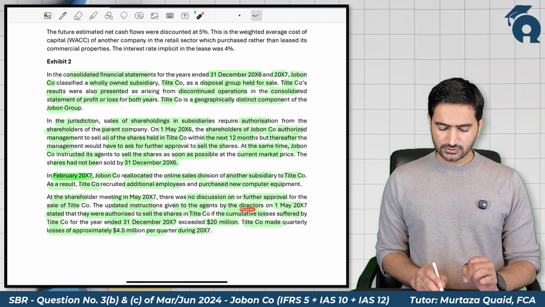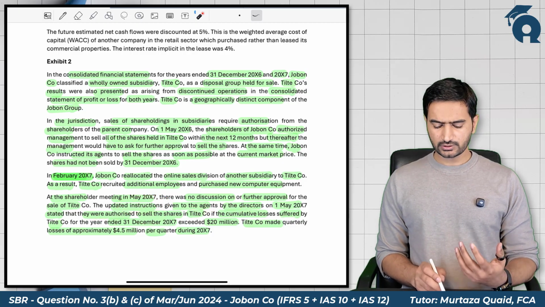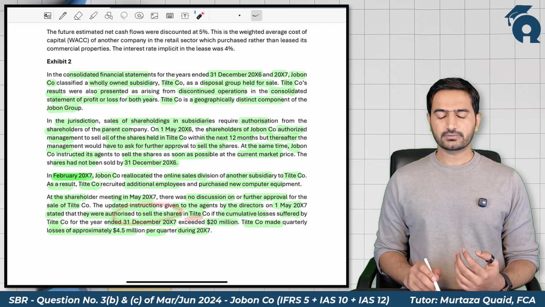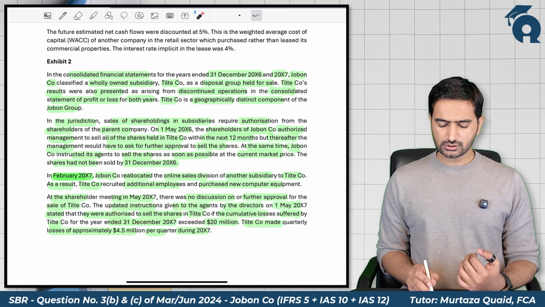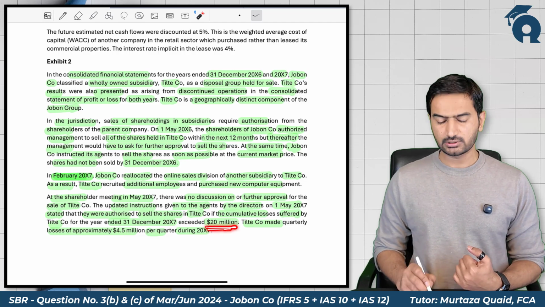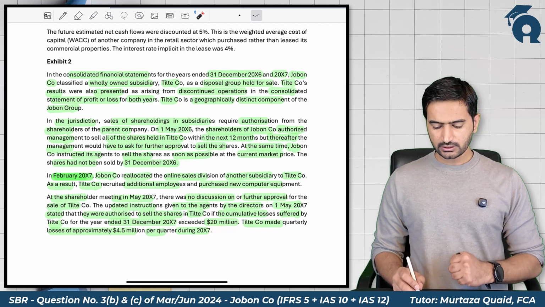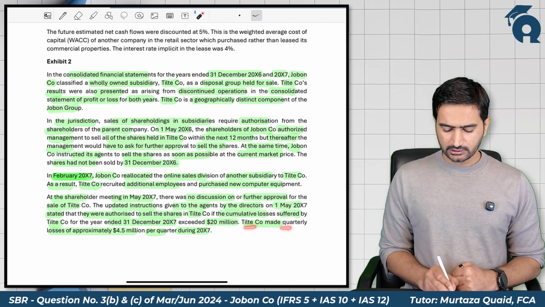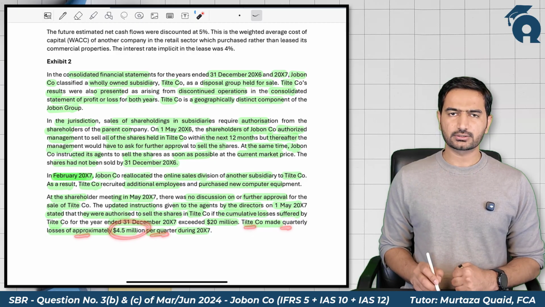But the directors instructed the agent that they were authorized to sell the shares of the subsidiary if the cumulative losses of the subsidiary for the year 31st December 2007 exceeds 20 million. And actually, the subsidiary made quarterly loss of 4.5 million per quarter.